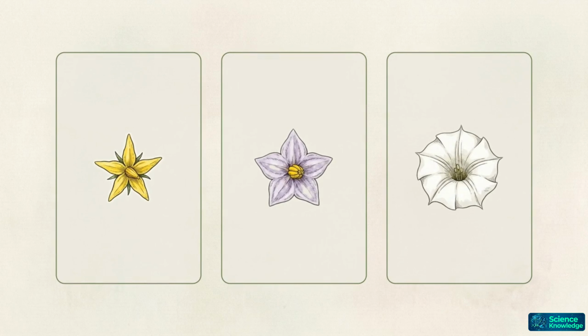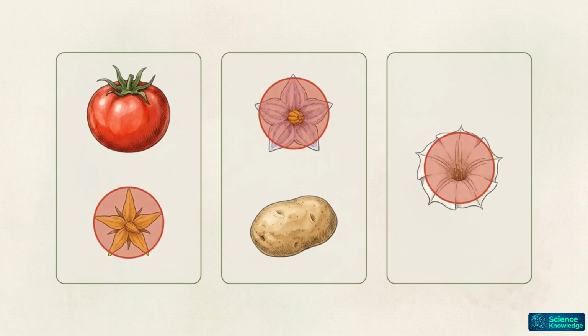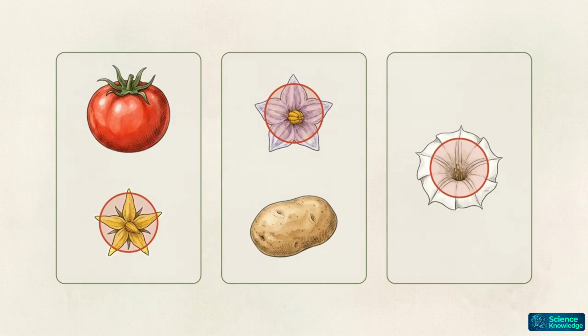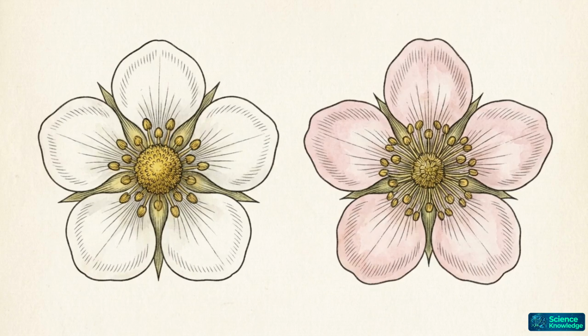We apply this same anatomical rule to the tomato, potato, and datura. Aligning their flowers on a grid makes the shared architecture clear. While their roots and fruits diverge, the specific arrangement of their stamen and pistils remains the same. The rose family provides further evidence. These plants vary in size and thorn structure, but the 5-fold symmetry of their flowers acts as a consistent anatomical signature.